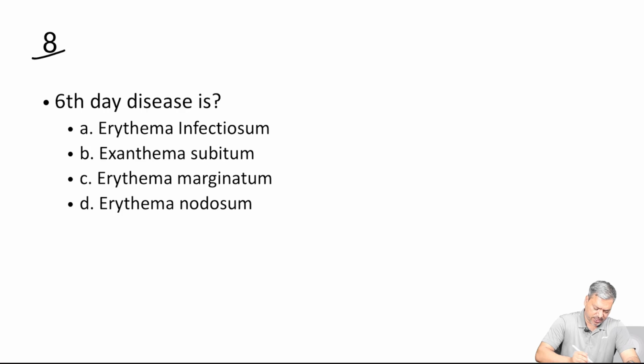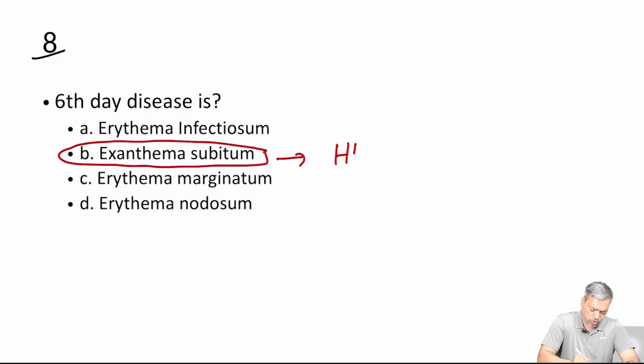Sixth disease is Exanthem subitum. Exanthem subitum is caused by human herpes virus 6. Okay, human herpes virus 6. So this is Exanthem subitum.